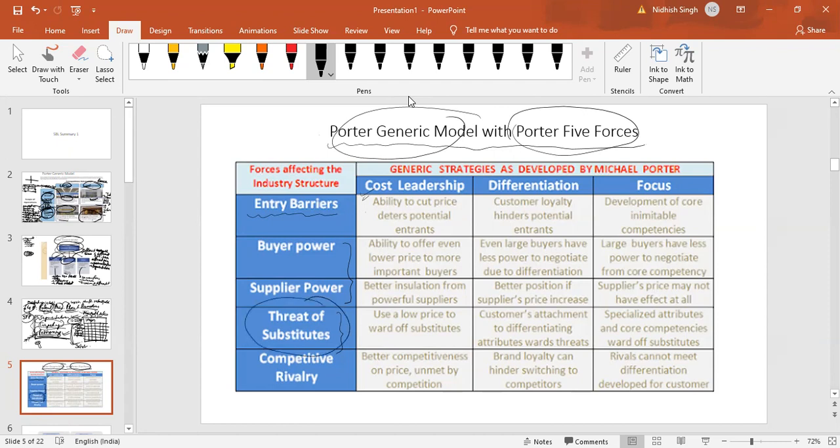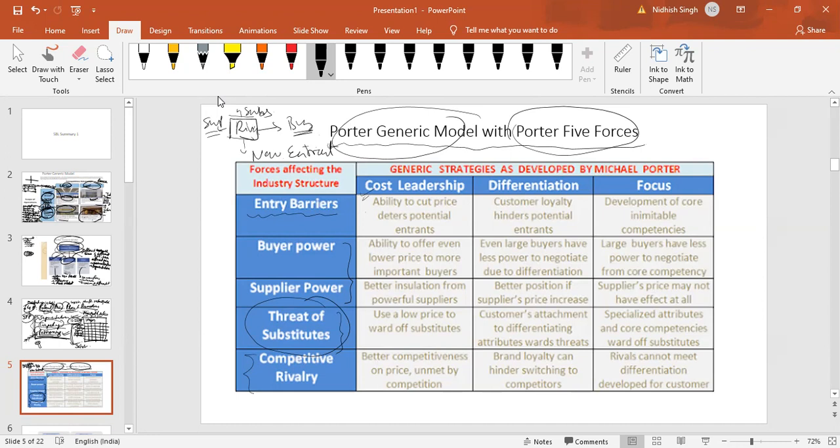What will it be for competitors? Remember, competitive rivalry is in the center. So here is rivalry in the center, buyer power, supplier power, here is substitute and new entrants. If we visualize Porter's 5 forces again, this is substitute, this is buyer, this is supplier, and this is new entrants. And rivalry is in the center together with your company. So generic strategy with 5 forces will look like this.